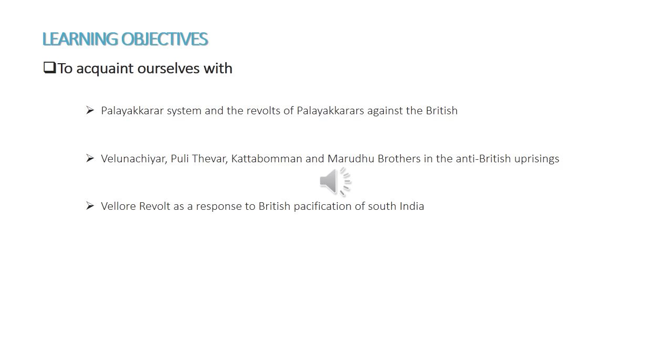Then, Velu Nachiyar, Pulithevar, Kattabomman, and the Marudhu brothers in the anti-British uprising. We will learn about Velu Nachiyar, then Pulithevar, then Kattabomman, then the Marudhu brothers, and also Dheeran Chinnamalai. You will learn how they rose against the British. Then finally, the Vellore revolt as a response to British pacification of South India.